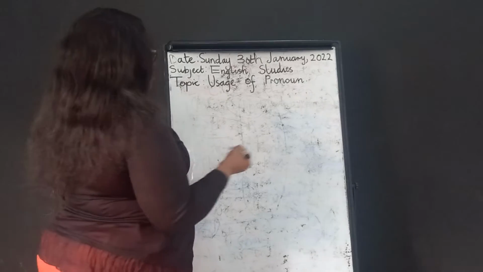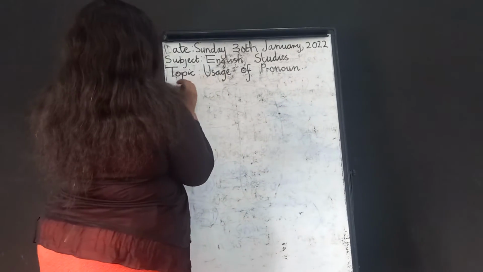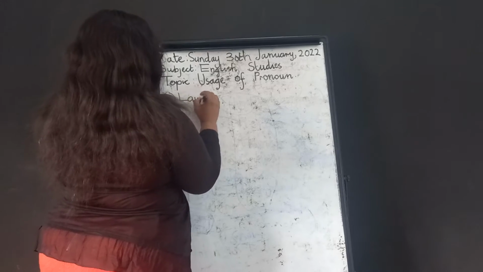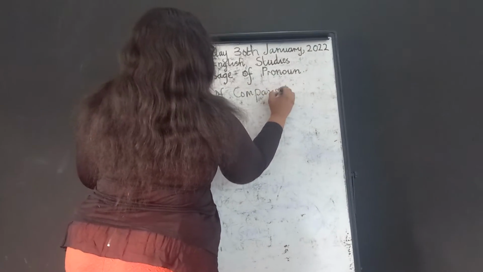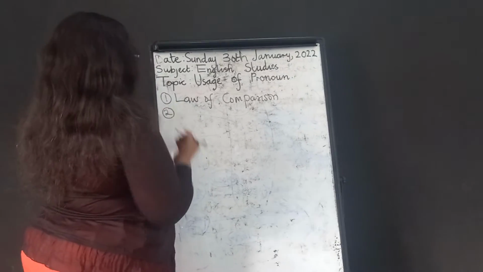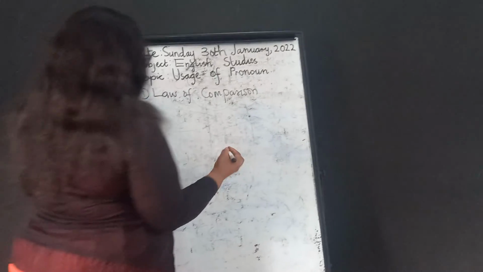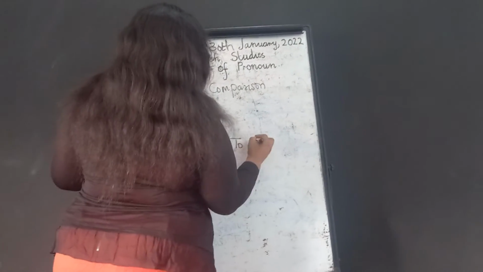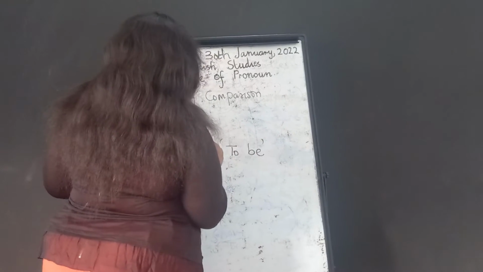The rules that don't obey this usage is number one, the law of comparison. Then number two is when you're dealing with the verb to be.